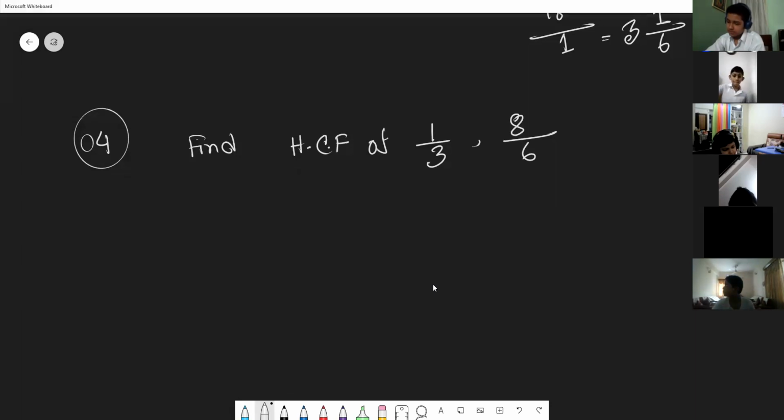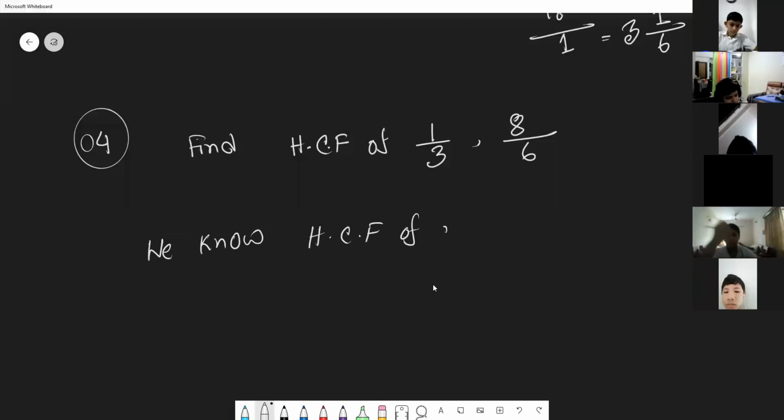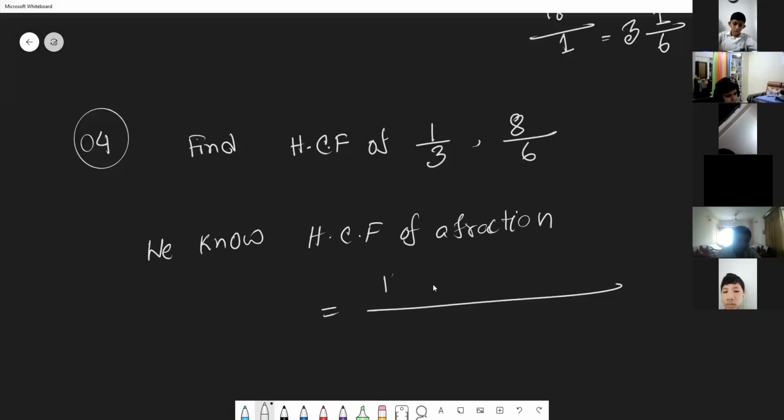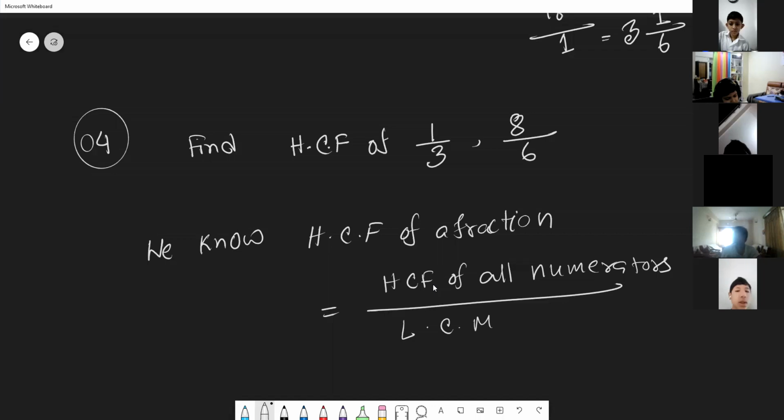We know, the HCF of a fraction is equal to the HCF of all numerators over the LCM of all denominators.